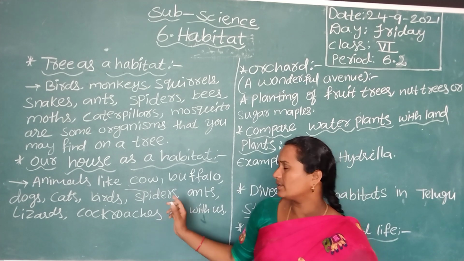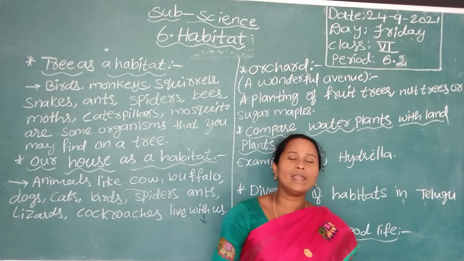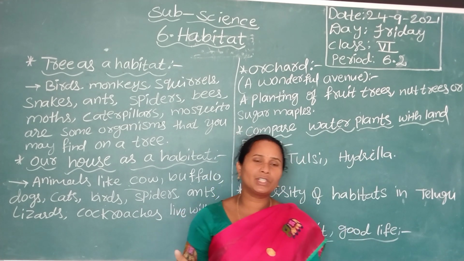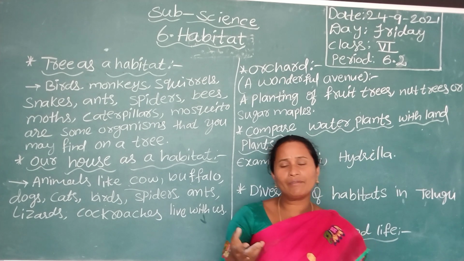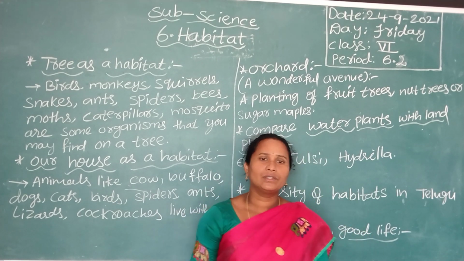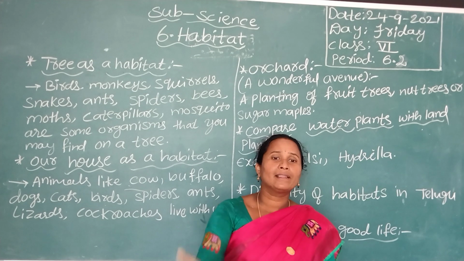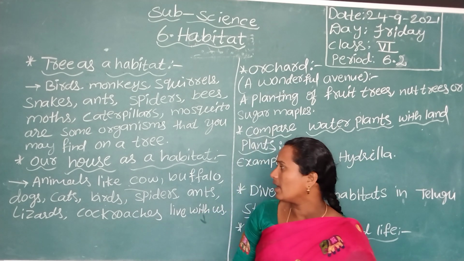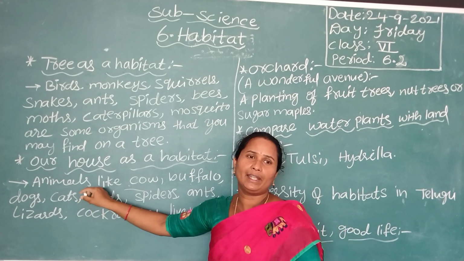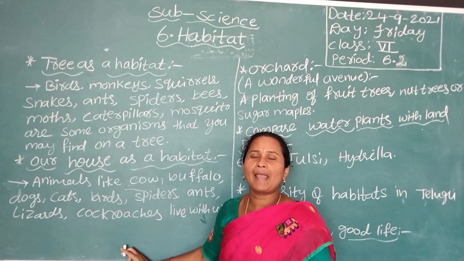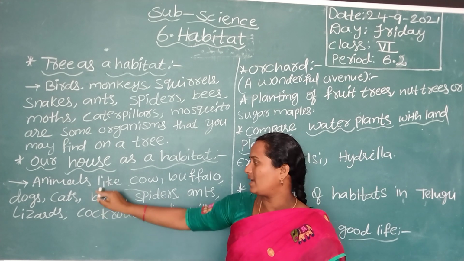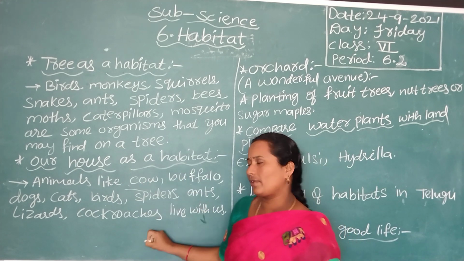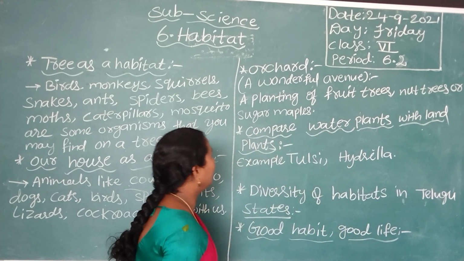In our houses, along with different kinds of animals, we also allow some plants to grow. Commonly we like to plant flower plants and fruit plants. So in our house different animals and different plants live. Along with us, animals and plants live, which means our house is a habitat for all kinds of animals and plants.